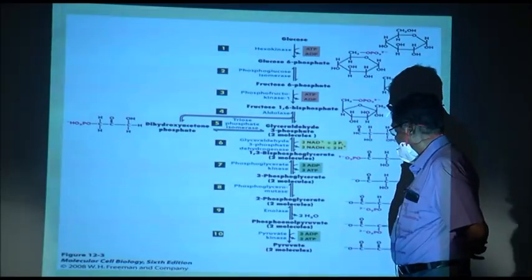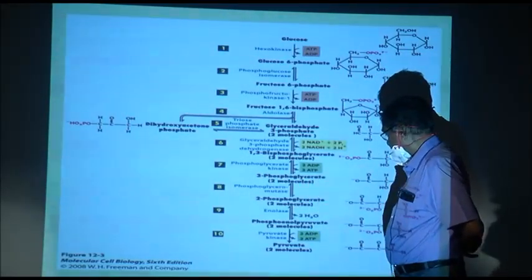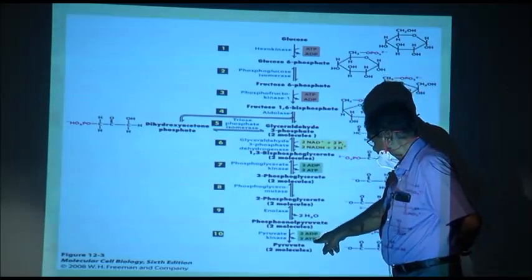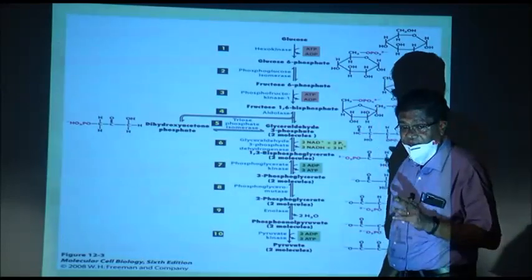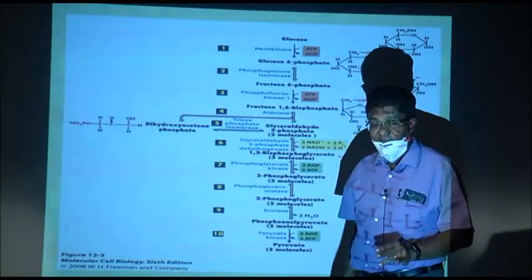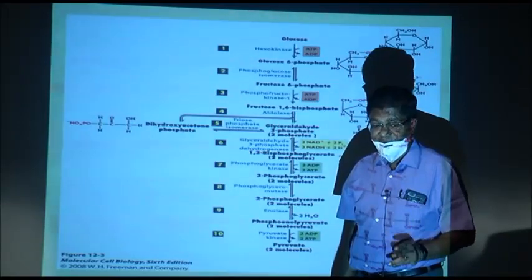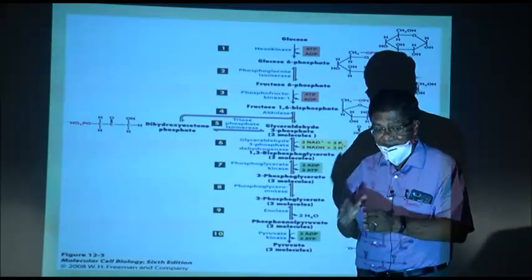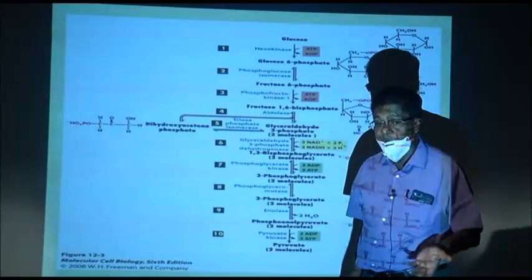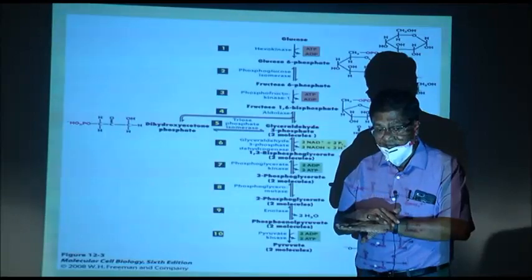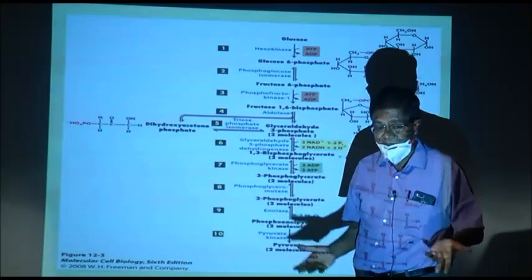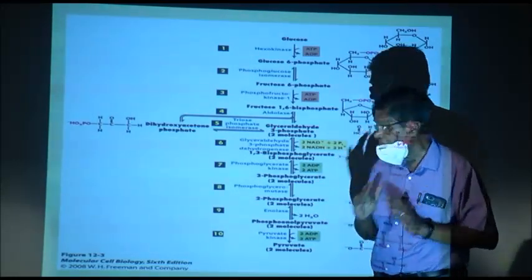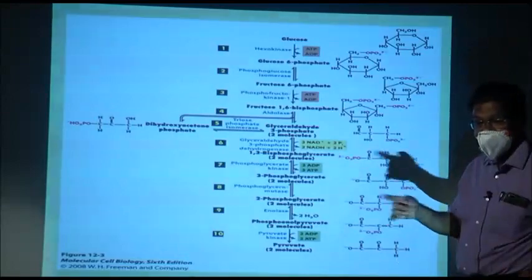Now, here you see the enzyme is again kinase, because ADP gets the phosphate. So, whenever ATP and ADP are involved, it is kinase. Whenever hydrogen is removed, it is dehydrogenase. Whenever there is change of position, it is mutase. Whenever there is change of isomer, it is isomerase, and to that you add the name of the compound before it.